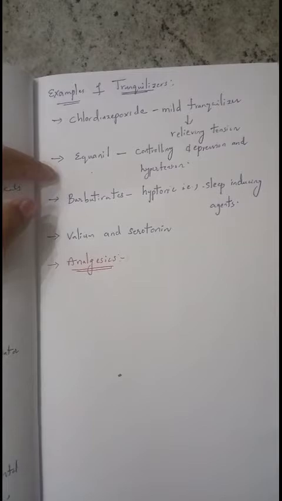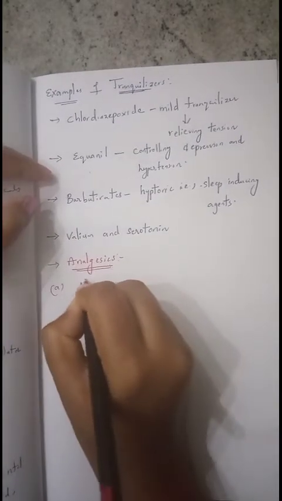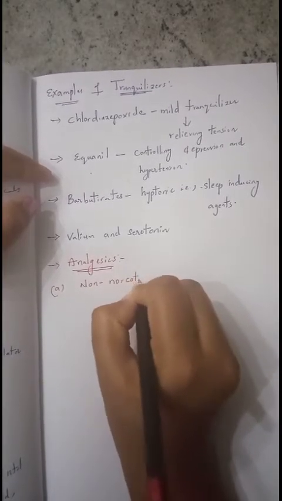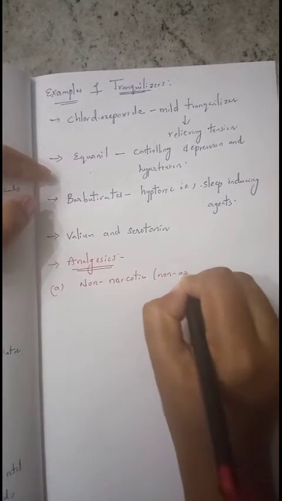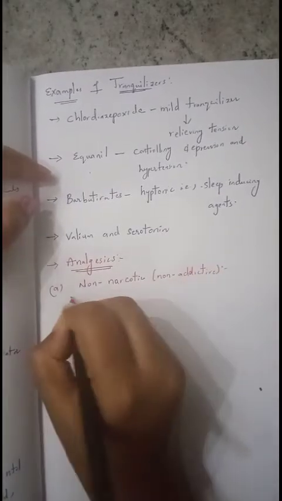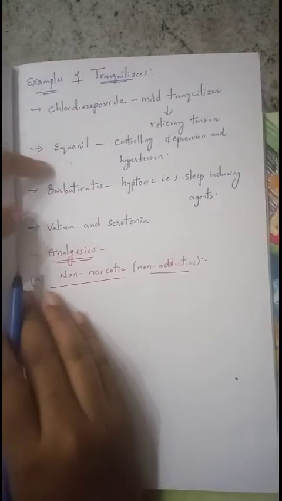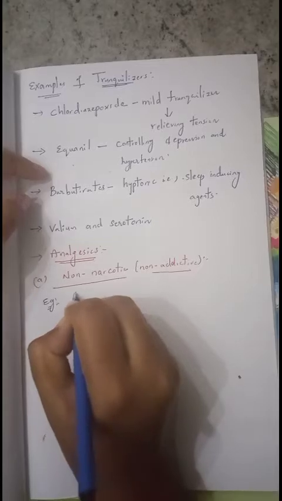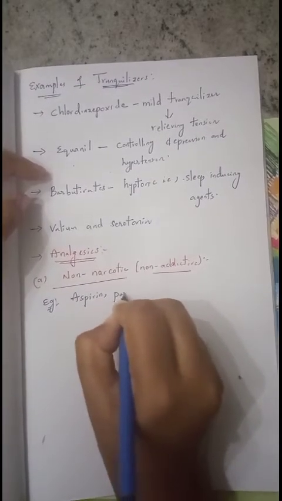So these analgesics are again classified into two types. First one is non-narcotic. Non-narcotic in the sense non-addictive. Non-narcotic drugs are also known as non-addictable drugs. Examples are aspirin and paracetamol.